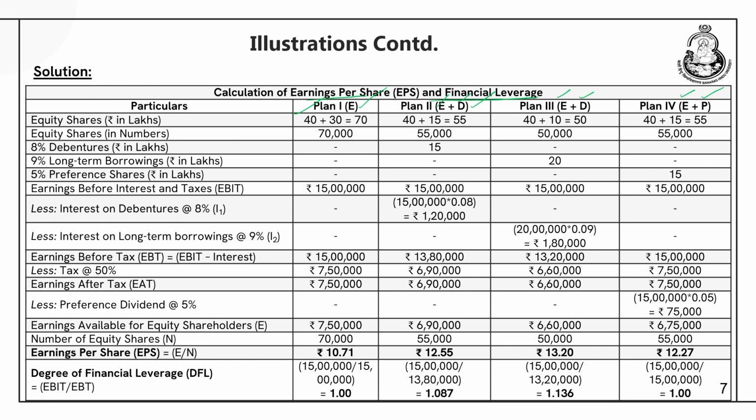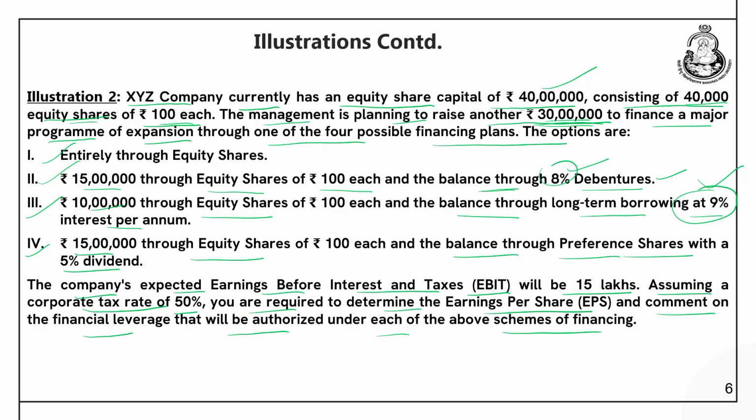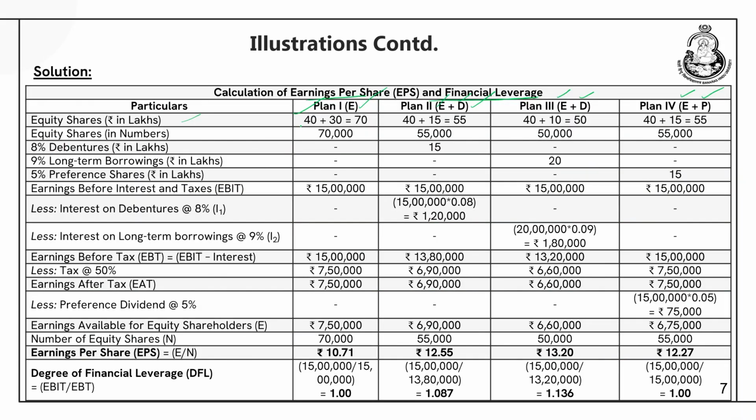Okay. So, first let us understand the number of equity shares. The first row mentions the equity shares and the figures are in rupees lakhs. So, initially the company had 40 lakhs of equity capital. So, this mentions the 40 lakhs and then again it issues 30 lakhs through equity. So, total is 70 lakhs, right. In plan 2, initially it has 40 lakhs and then it issues 15 lakhs, the total is 55 lakhs.